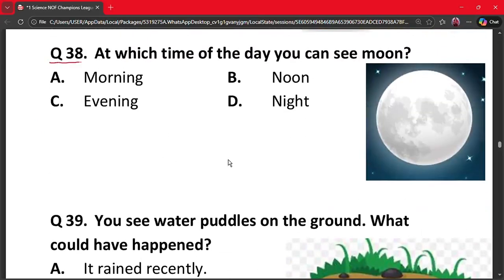Question number 38. At which time of the day can you see the moon? A. Morning, B. Noon, C. Evening or D. Night. The correct answer is option D. The moon is mostly visible at night. Hence option D is the correct option.